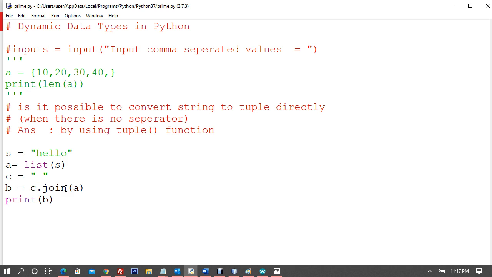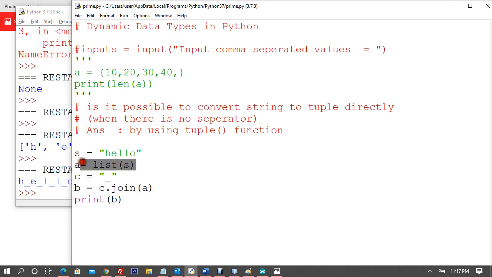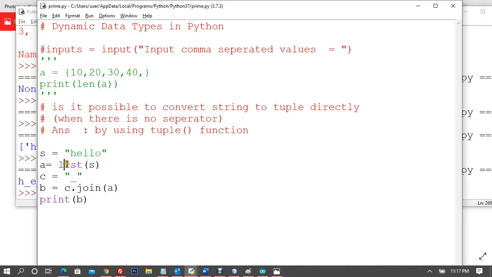Now we can see what this join does. You have your string, you convert it to a list. So far you understood it. Once you convert it to a list, H is going to be list element 0, E is going to be element number 1, and so on up to 4, so total 5 elements, starting from 0. Now C has only one element, which is this underscore.